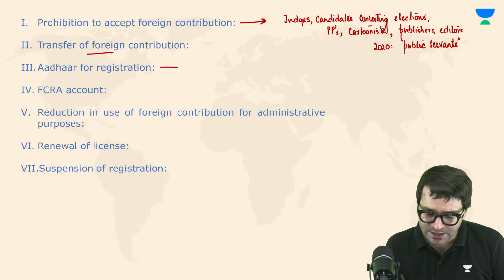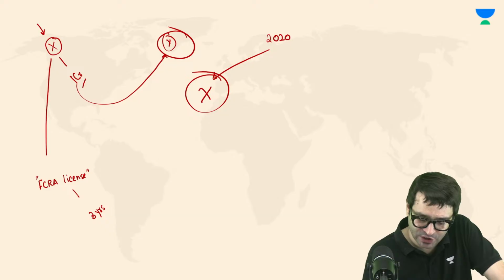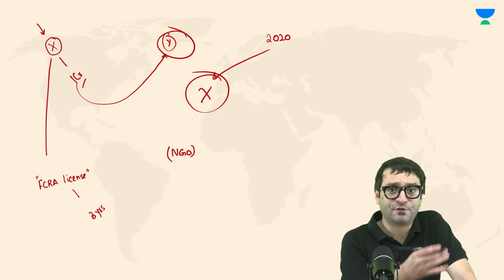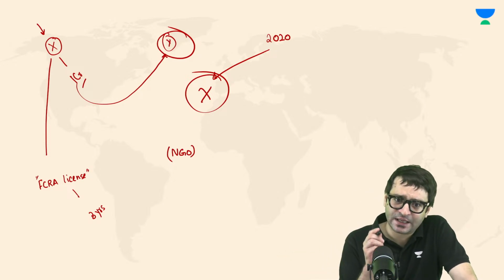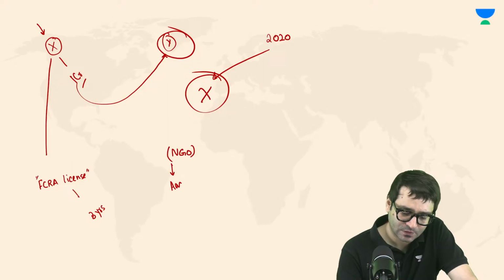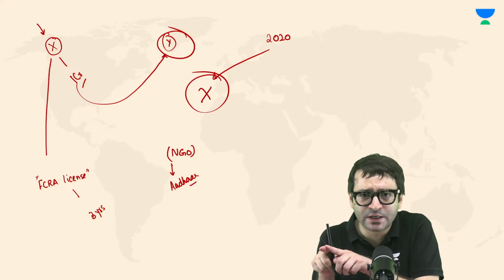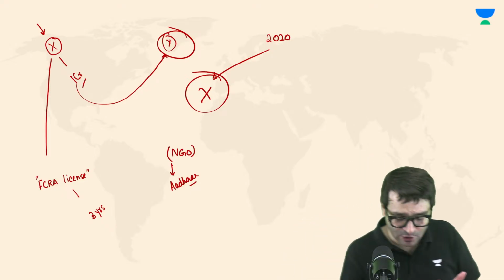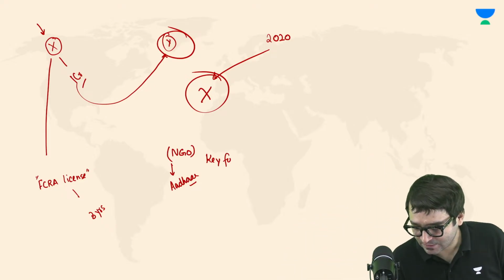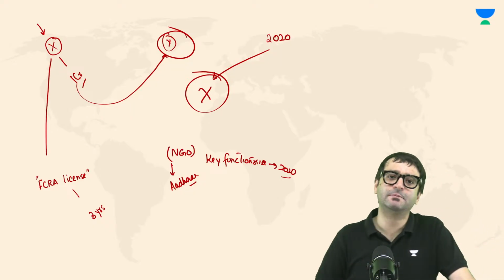But whoever wants this FCRA license, for example, an association, let's say an NGO, Common Cause, Center for Policy Research, universities in India as well. If you need an FCRA license, you have to give Aadhaar. Aadhaar of whom? Aadhaar of the director of this organization, Aadhaar of all office bearers, Aadhaar of key functionaries. This was the change which was done in 2020.